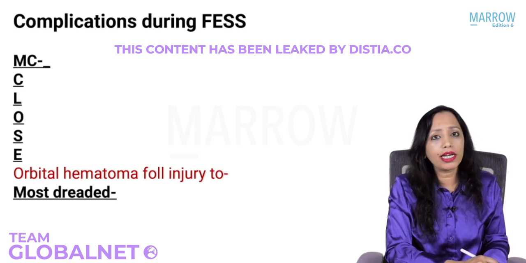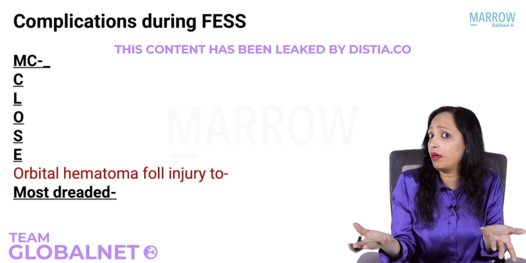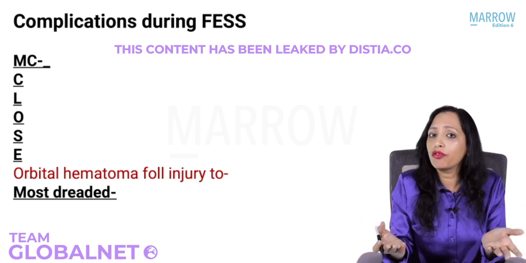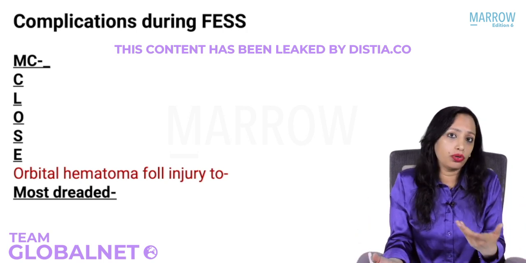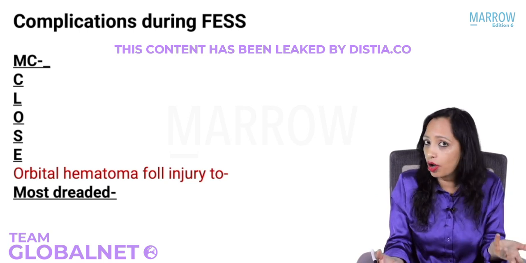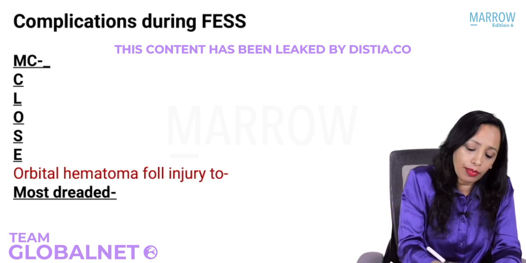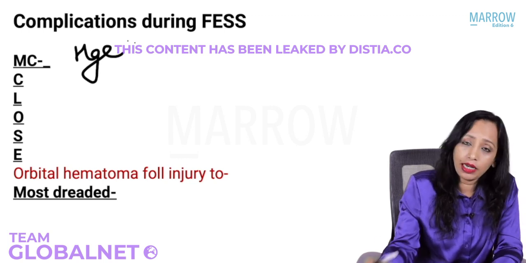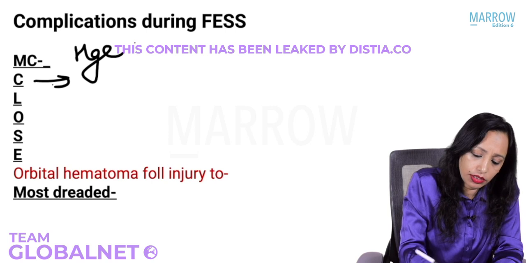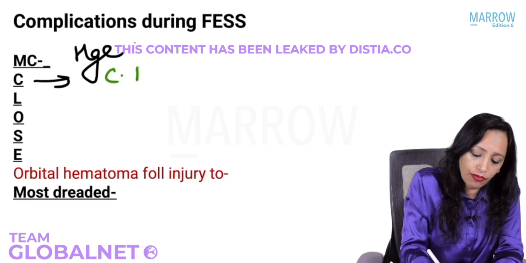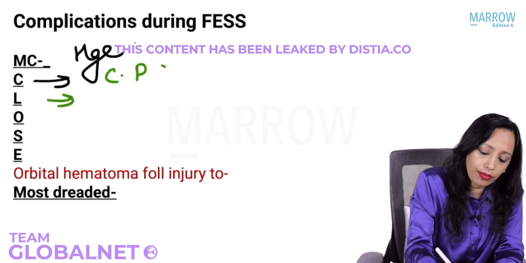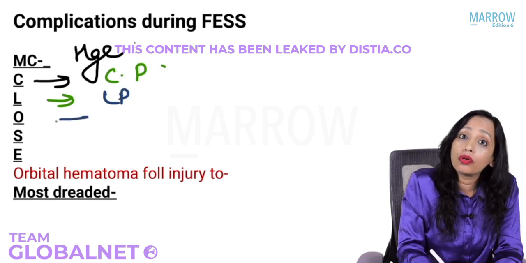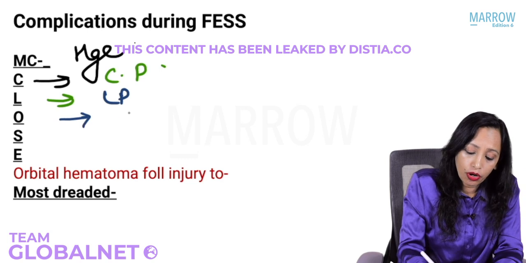What can be the complication? The complication is the same that we read about, the structures that you have to be careful about. If you're not careful, you will end up injuring them. Yes, that is also the complication. The most common complication, though, is hemorrhage, like any other surgery. C. Now you will tell me. C. Injury to cribriform plate. Very good. L. Injury to lamina papyracea. O. Onodi cell. So injury to optic nerve.